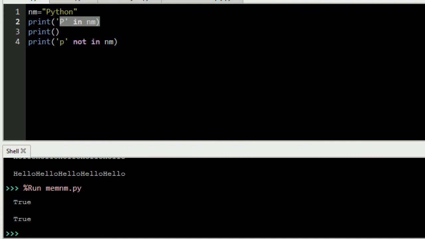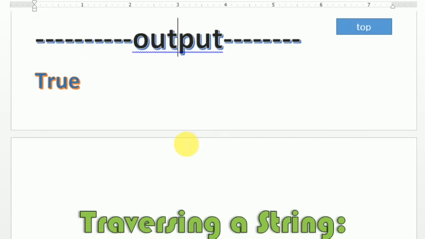Now if we move to the next part, it is traversing a string. So we will discuss in the next part what the use of traversing a string is.